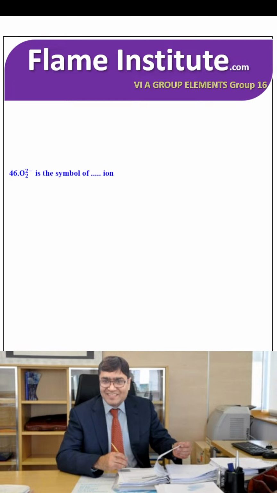O2 2 negative is the symbol of which ion: oxide, superoxide, peroxide or monoxide? The right option is O2 2 negative is a peroxide. So third option is the right option.